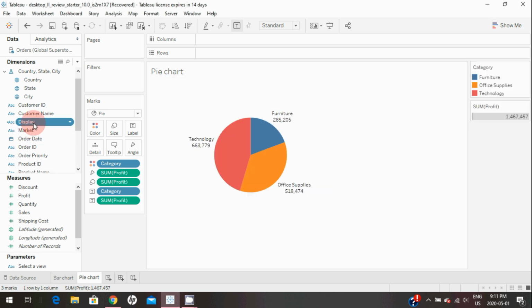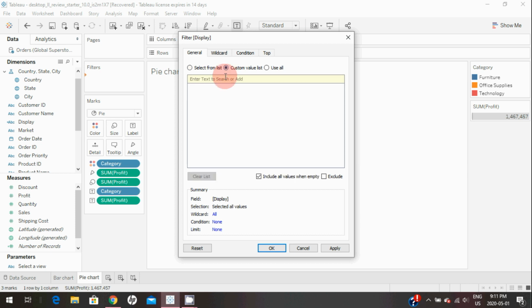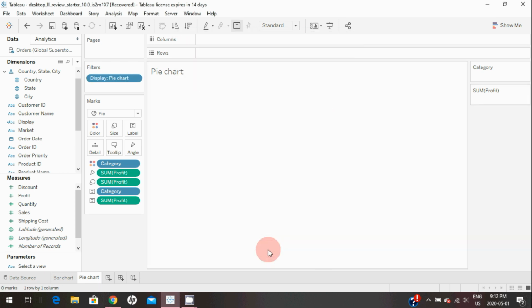So now I'm going to bring this display to filter, and here in the menu I'm going to select custom value list, and I will type pie chart and click on this plus icon, hit apply, OK.